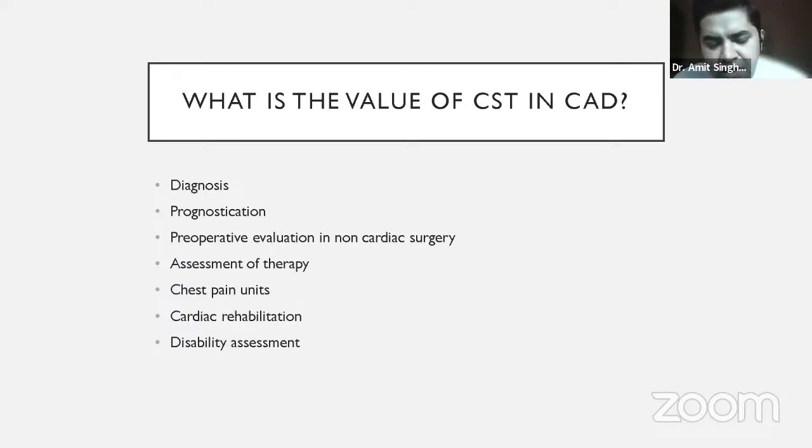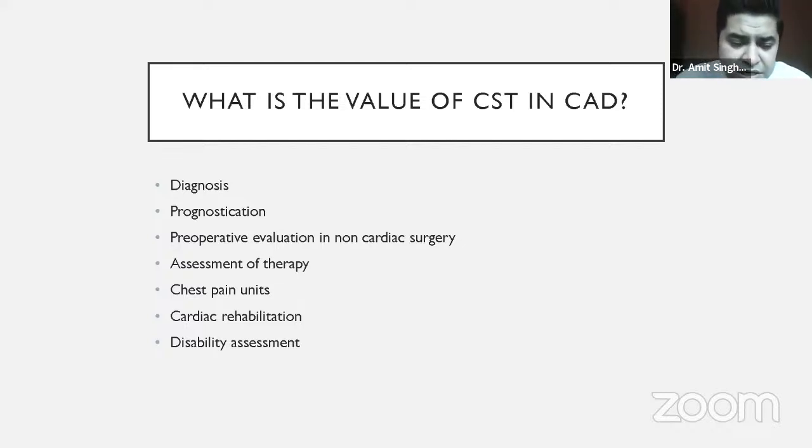Another indication which is no longer used, but was used in olden days, was the chest pain unit. The chest pain unit is where any patient who presents to the hospital with non-specific chest pain, if their troponin levels are normal, we send a troponin test and it comes back normal, you can immediately subject the patient to a treadmill test. If the treadmill test comes out to be negative, it is a way of confirming that the chest pain is probably of non-cardiac origin, and you can safely send the patient home. But nowadays, it is not used in the chest pain unit.